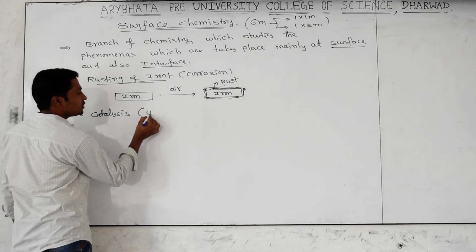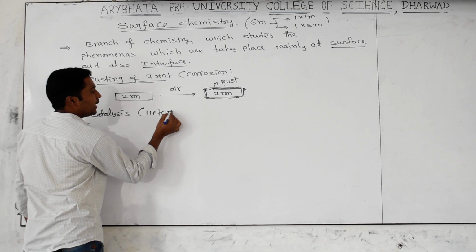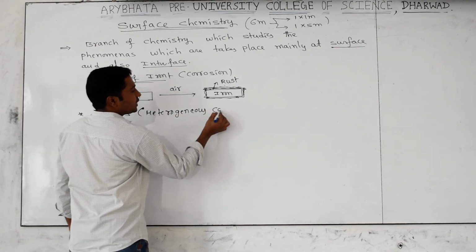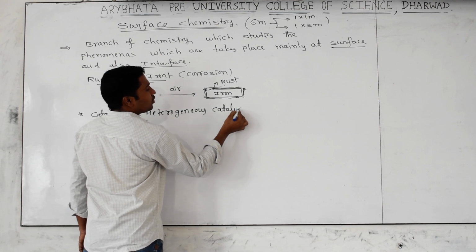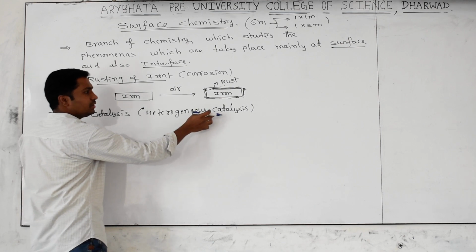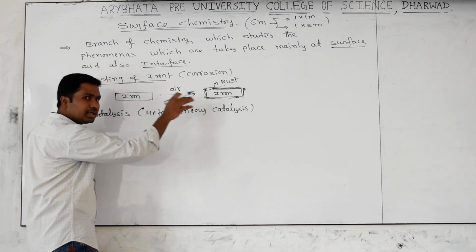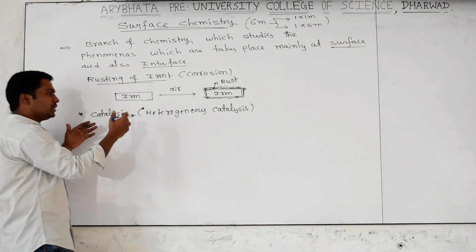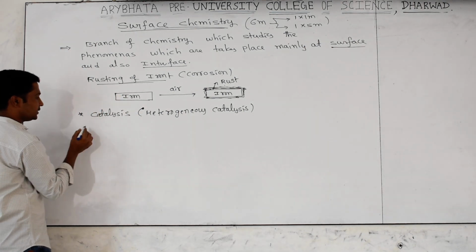Especially under catalysis, we discuss heterogeneous catalysis. What is the meaning of heterogeneous catalysis? It is a chemical reaction in which reactants, products and catalyst are there, but they are in more than one physical state. There also this phenomenon will be useful, we will discuss.